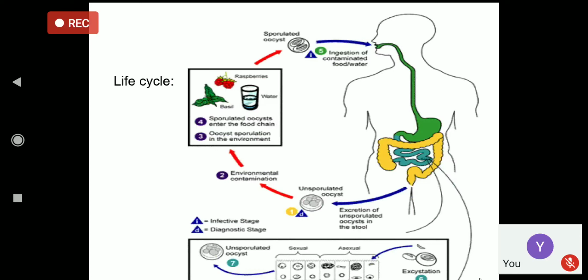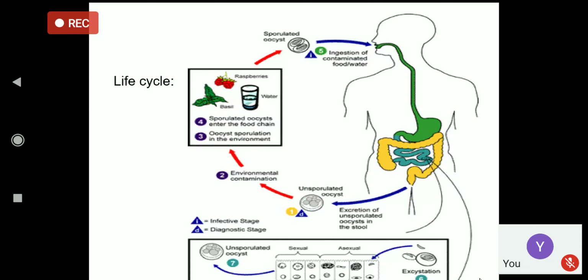So this is the life cycle. The life cycle is again similar. The oocyst is passed in the stool of the infected patient. The oocyst is initially unsporulated. Generally in Cryptosporidium, the sporulated oocyst is passed, but in the case of Isospora and Cyclospora, generally unsporulated oocysts are passed, which are not infective, and in the environment, within around 1 to 2 weeks, they become sporulated. So they develop the sporozoites inside, and these sporulated oocysts are the source of infection.